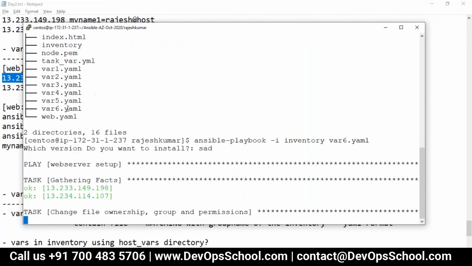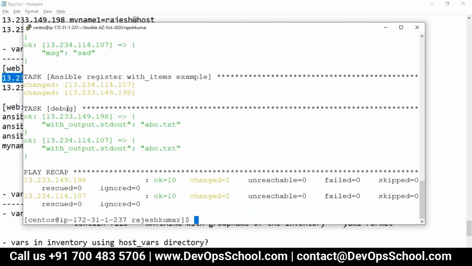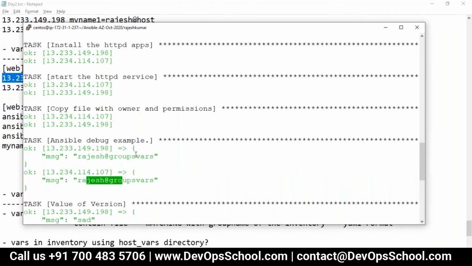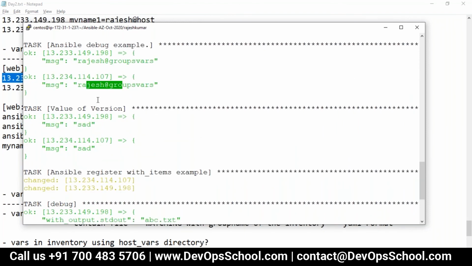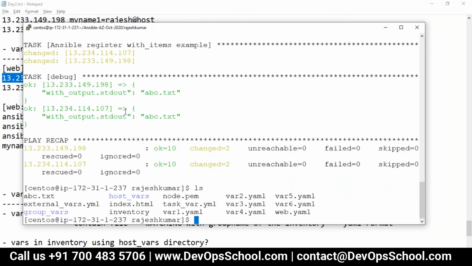Look at this, guys. It has not taken the host var, by the way. What is the reason for it? I'm just thinking about it. It has taken group vars, but I'm expecting the host var. So I might have made some mistake. Let me check this.